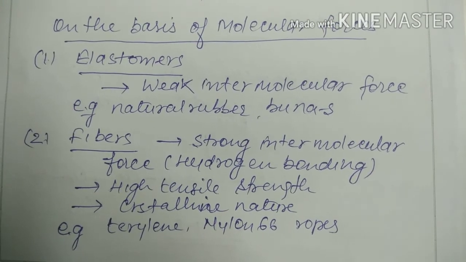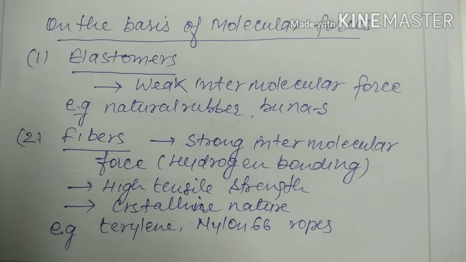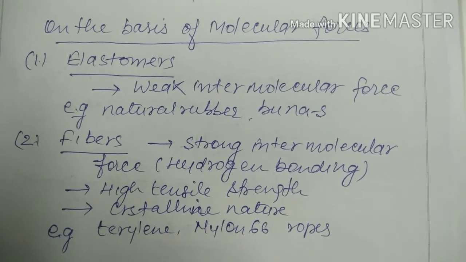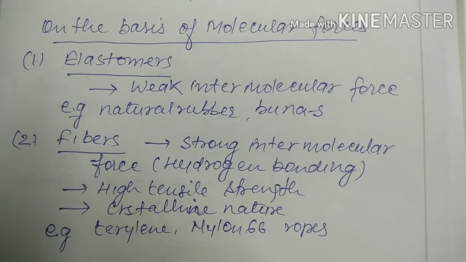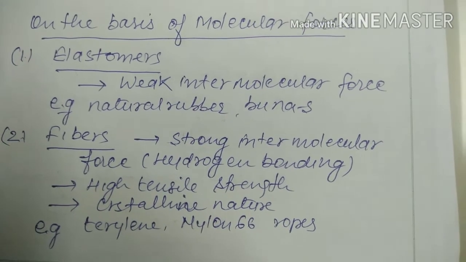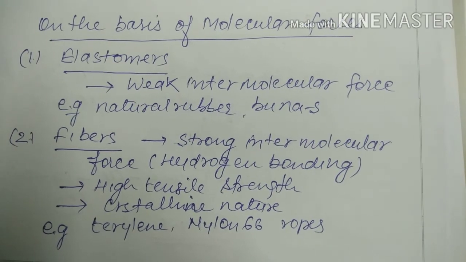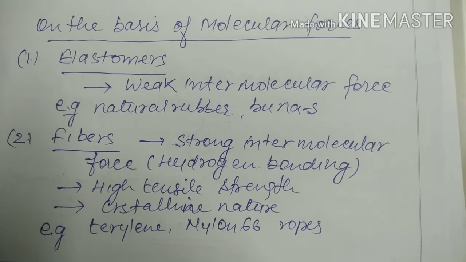Next one is on the basis of molecular forces. First one is the elastomer. It has weak intermolecular forces, like natural rubber and Buna S. And the second one is fiber, with strong intermolecular forces like hydrogen bonding, and they have high tensile strength and crystalline nature. For example, terylene, nylon 6,6 and ropes.